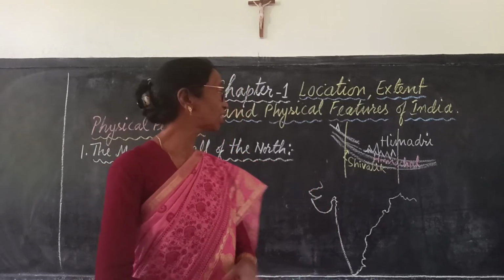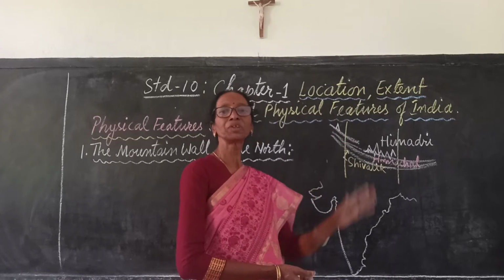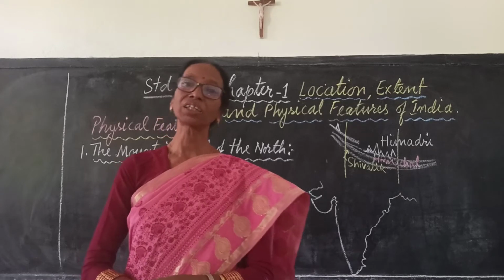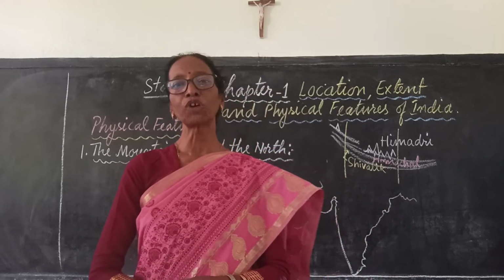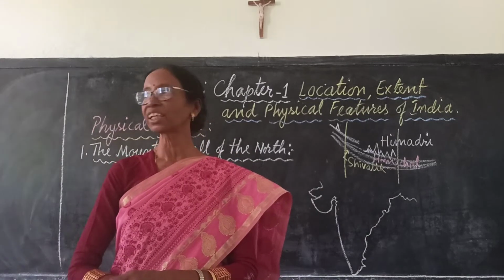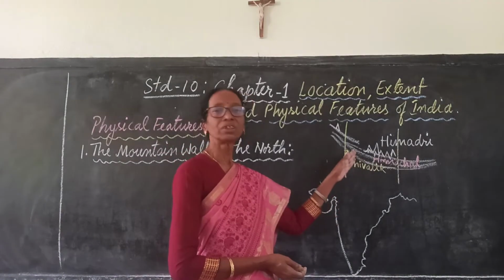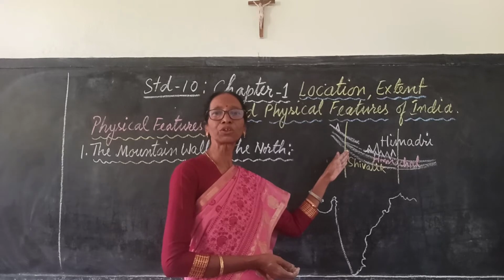There are many rivers which are originating or rising from Himadri. They are perennial rivers and they are fast flowing rivers. They form waterfalls and that is useful to generate hydroelectricity. So the Himalayas are very good to generate hydroelectricity.